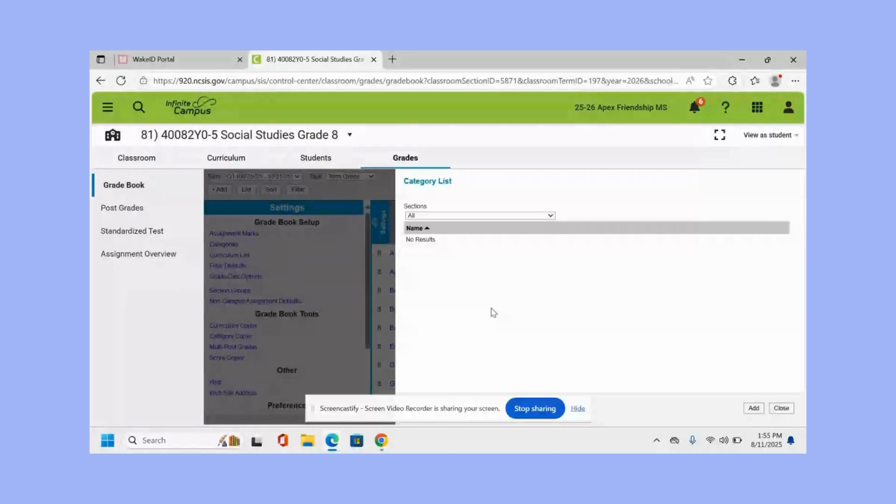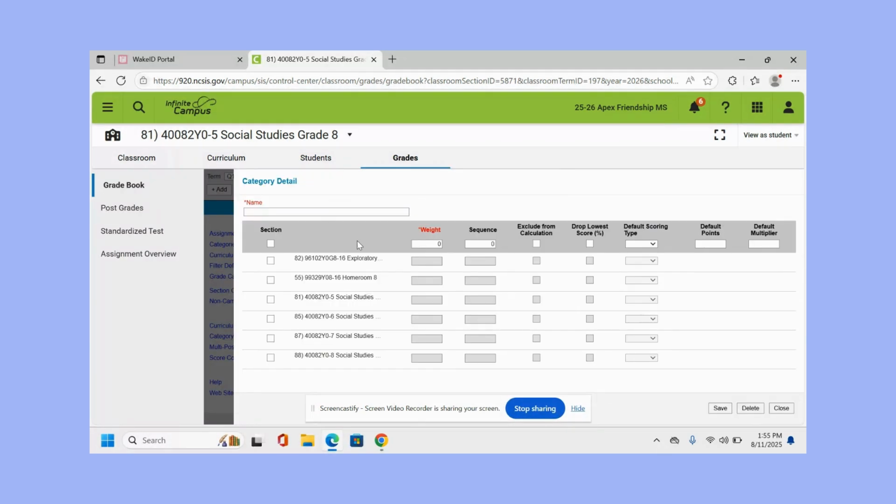Okay, now it's time to enter in our first major category. So we're going to go ahead and click Add. And we're going to give it the title Major Grades. Okay. Then select all of the sections you will use this category for. Make sure you deselect Homeroom and deselect your Smart Block, which is otherwise known as Exploratory Enrichment. For major grades at Friendship, we do a weight of 50%. Let's go ahead and type that in.